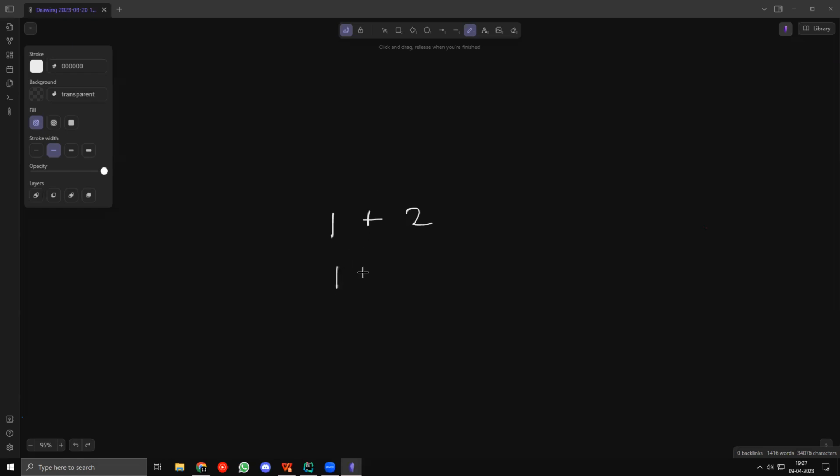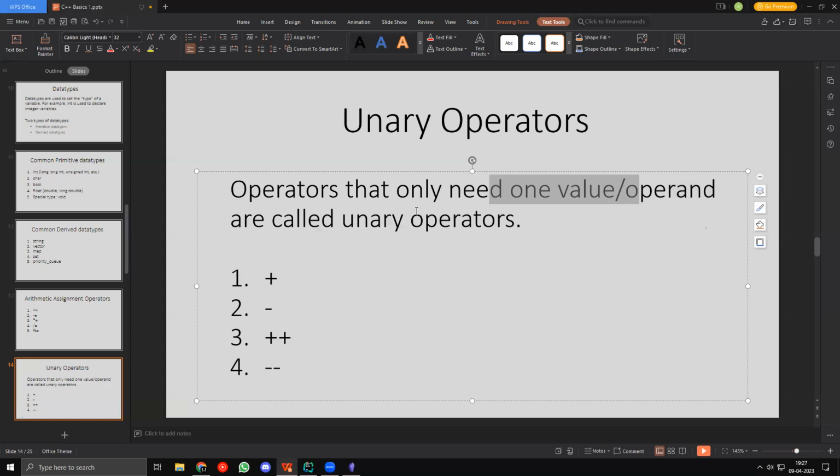Similarly, if I'm taking, let's say, 1 times 3, 1 is an operand and 3 is also another operand, right? And again, I can provide many examples for this. Let's say I also take 5 by 2. 5 is an operand, 2 is an operand. So these are all operands and there are multiple operands, right? There are at least 2 operands in all of the things that we have discussed so far. But operators that only need 1 value or operand are called unary operators.